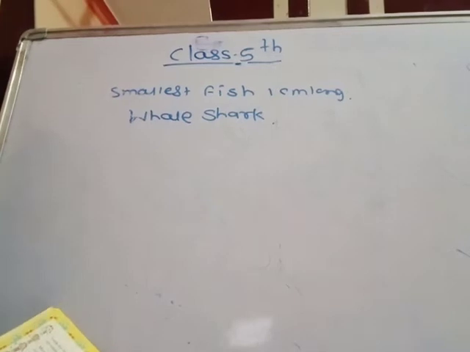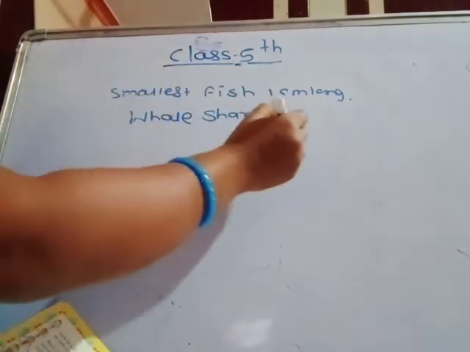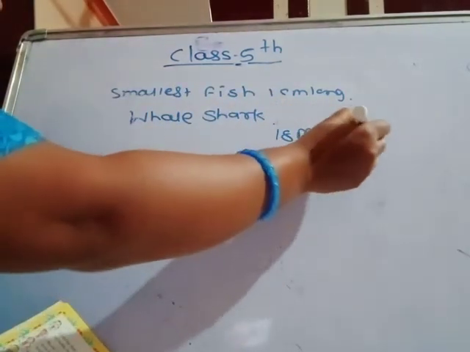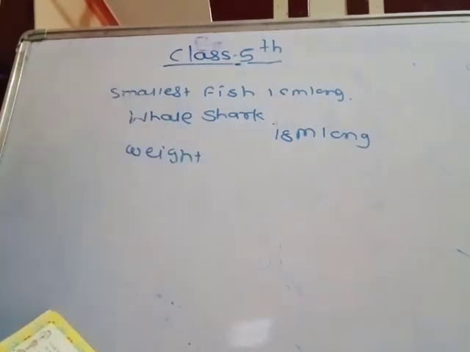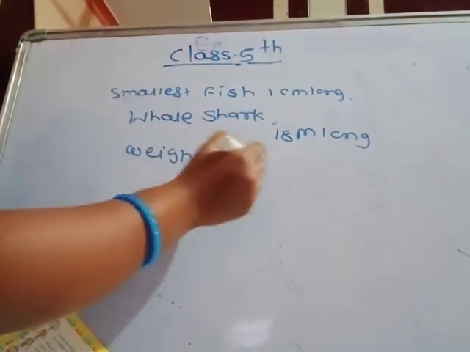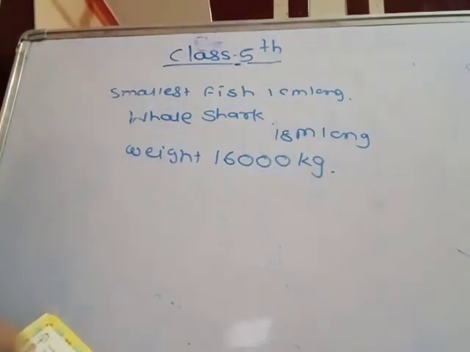Whale shark, 18 meters long, and weighs 16,000 kg.